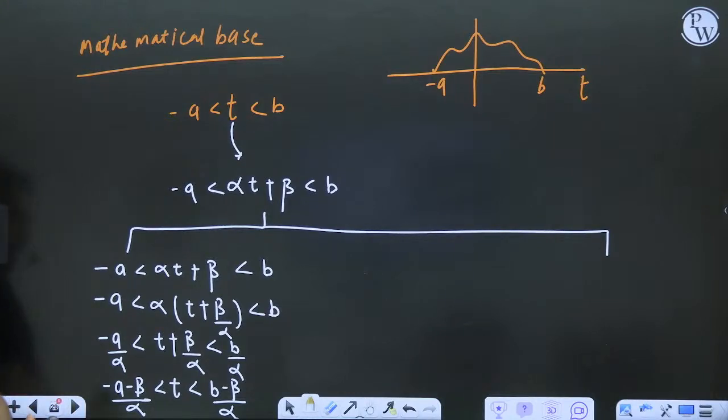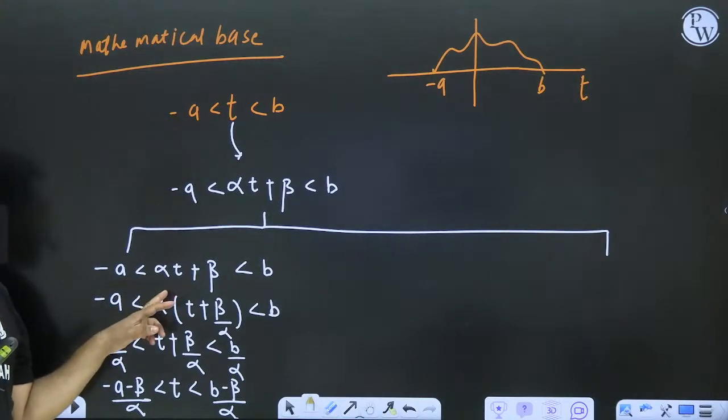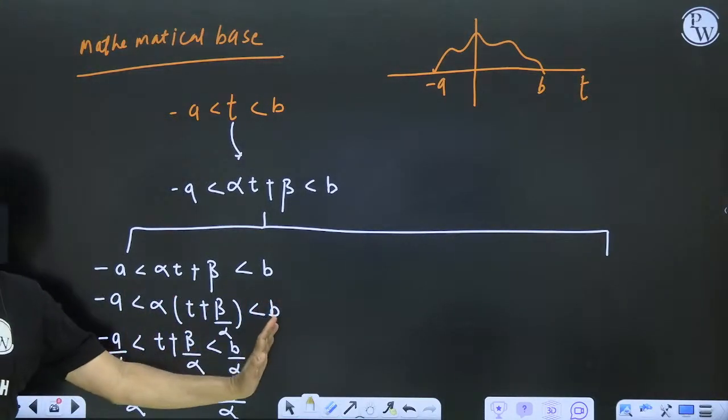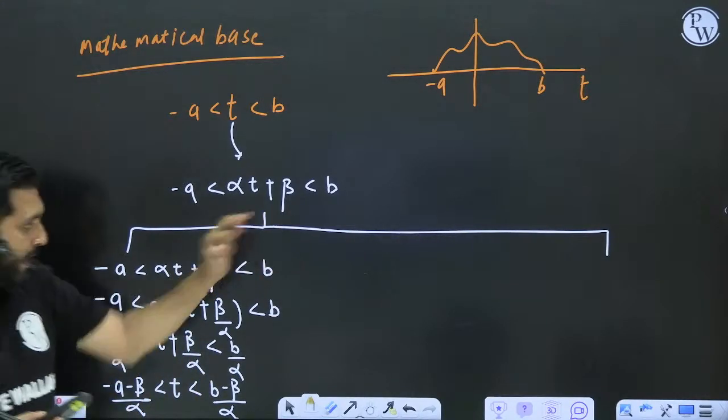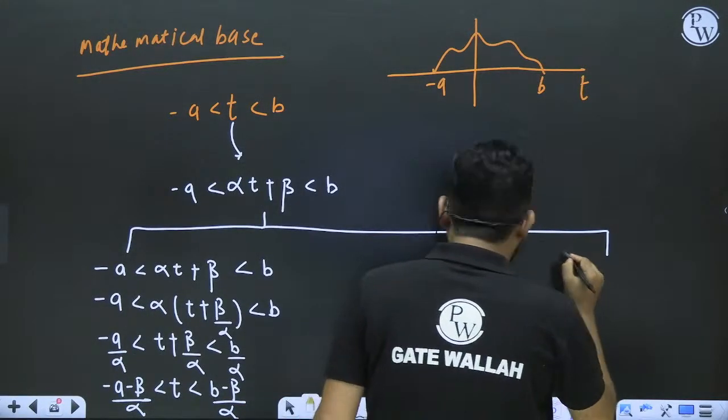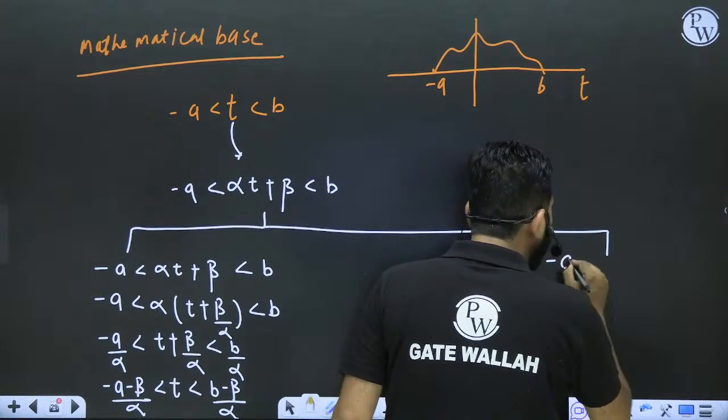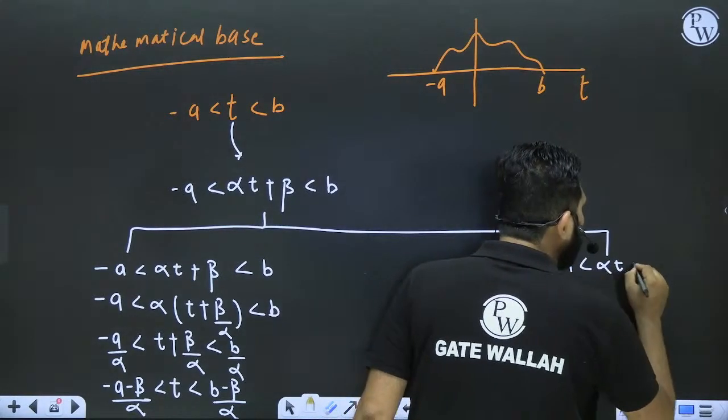See here? Simply take alpha to be common, divide both the sides by alpha and simply shift by beta by alpha. Here, instead of doing this, I want to solve for minus a less than alpha t plus beta